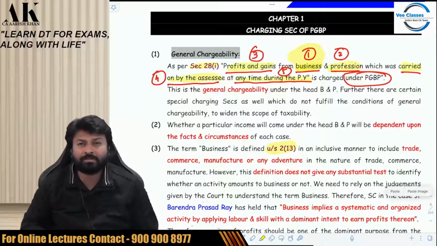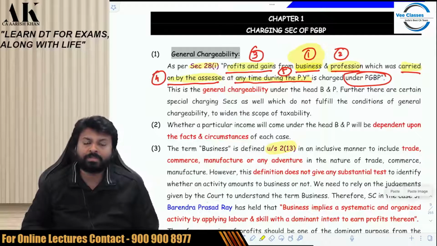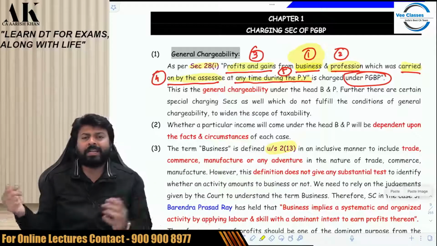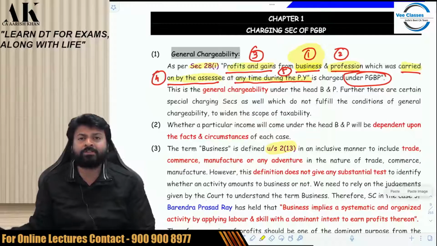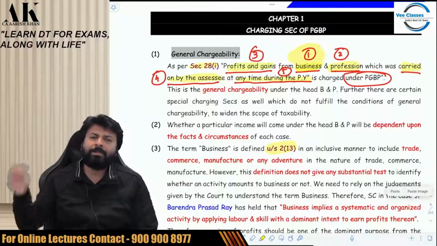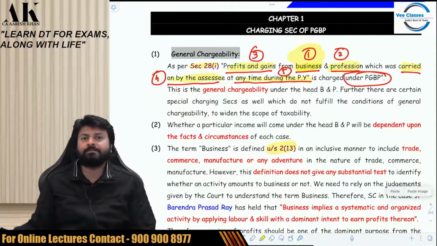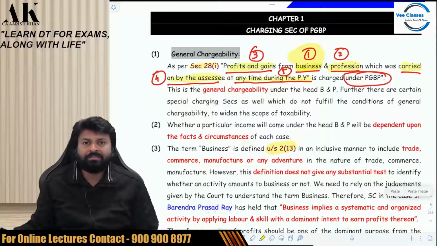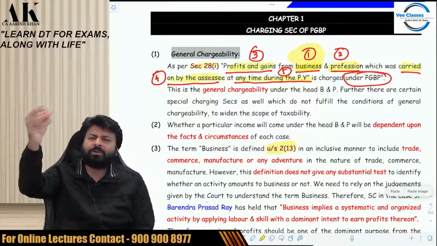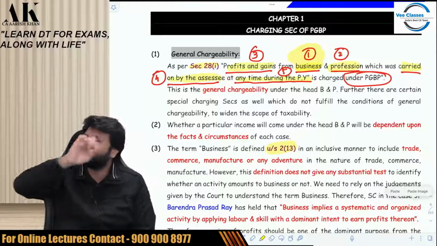Whatever trade, commerce or manufacture you are doing, there has to be some adventure in that. That's it. This is a small definition, so litigative. This does not give any conclusive evidence to us. So there are a plethora of Supreme Court judgments which speak about different definitions given by different courts regarding what is business, what is business, what is business.